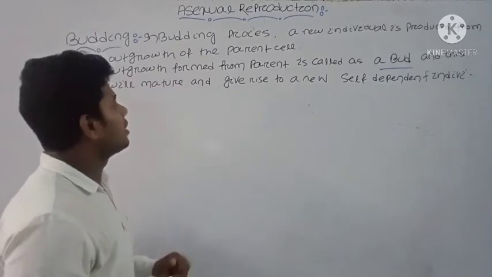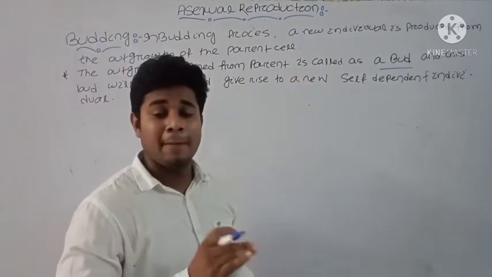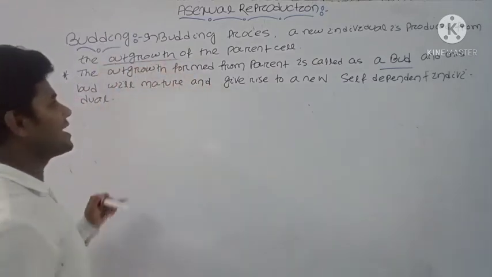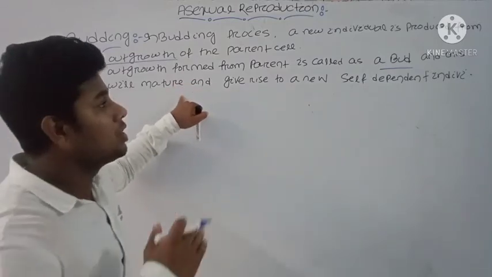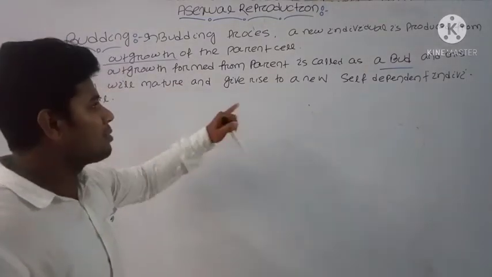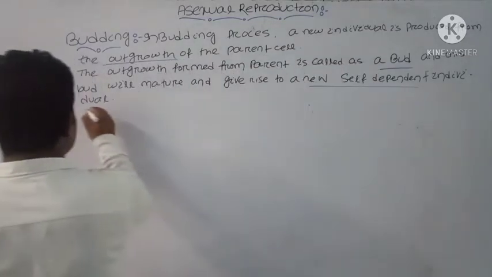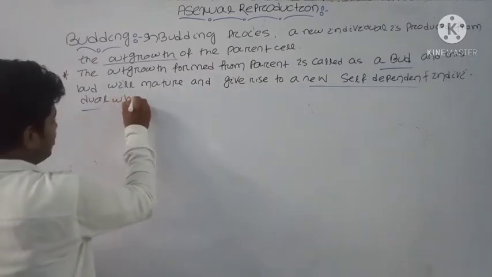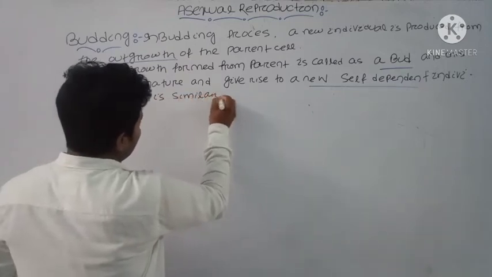In the process of budding, a new individual is formed by the outgrowth of the parent. The outgrowth formed from the parent cell will grow, and when it completely develops, the bud gives rise to a new self-dependent individual, which is similar to the parent cell.